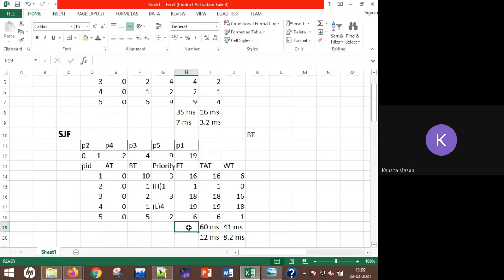Time quantum is just 1 millisecond. Arrival timings, all of them are coming at 0, but order is there. So, each process is going to run for 1 millisecond.